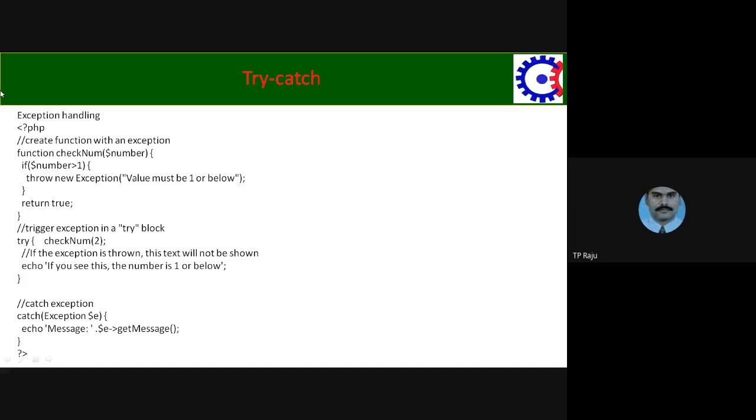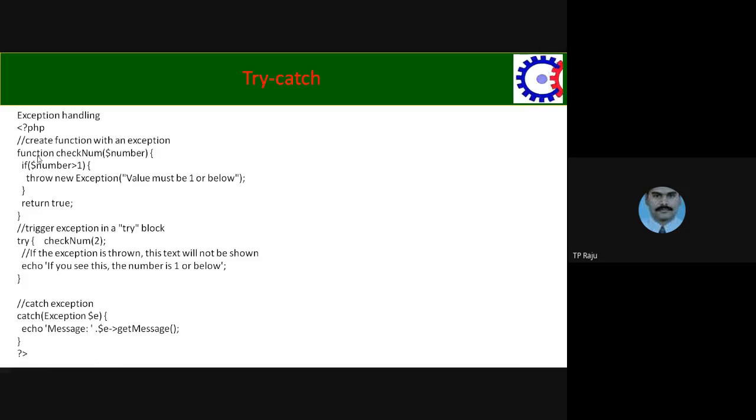Okay. Today's concept is exception handling. This morning we discussed it, and I'm continuing the same concept, exception handling in PHP. Normally in exception handling, what happens? A try block is there, and a catch block is there.